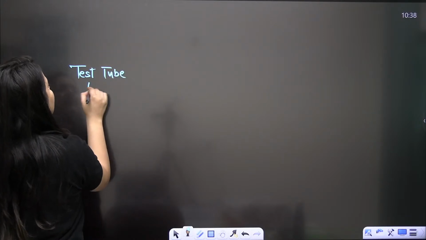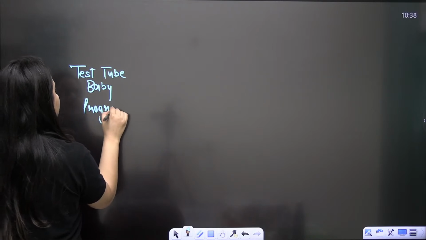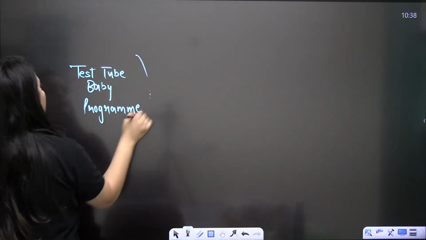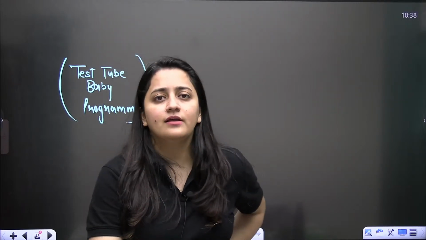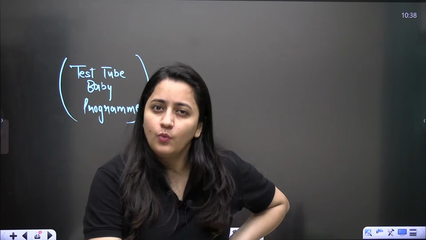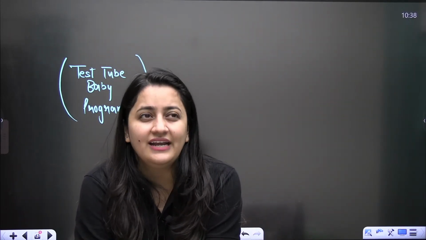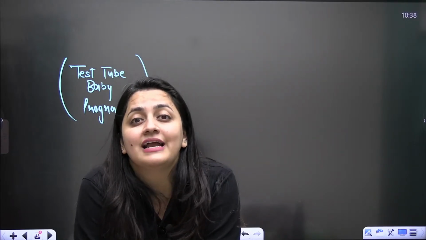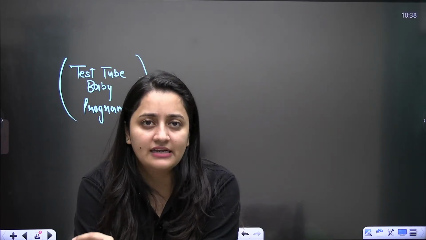Actually, when we study the history of the test tube baby program, I'll tell you one thing. We talk about two scientists. One scientist initiated it, and was even considered the first scientist to initiate this in vitro fertilization, the test tube baby program.